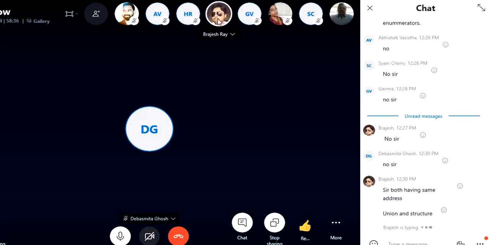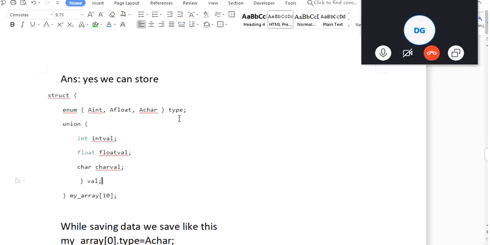Sir, I think structure and union. Then union has the biggest data type, and then he takes those data types, meaning overlapping. Sir, I am doing one assignment with union and structure, and through union I am getting the structure data.